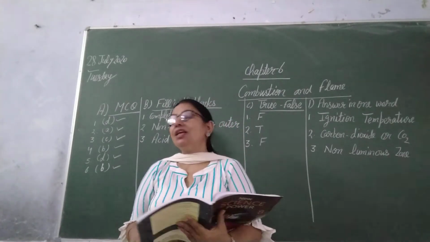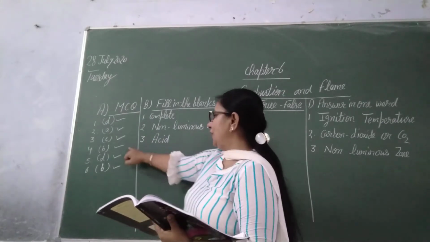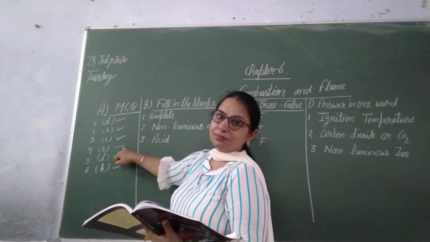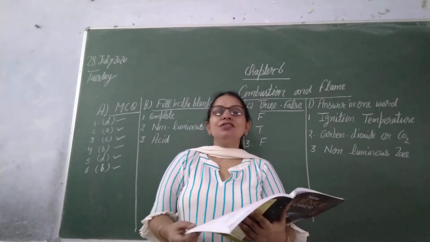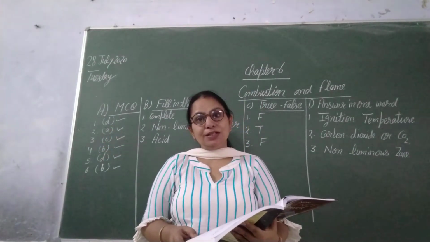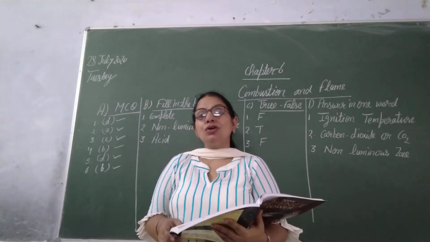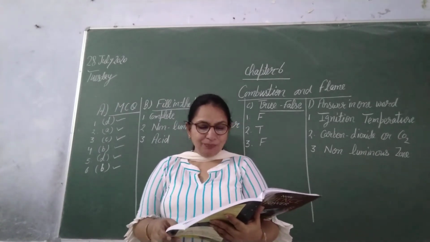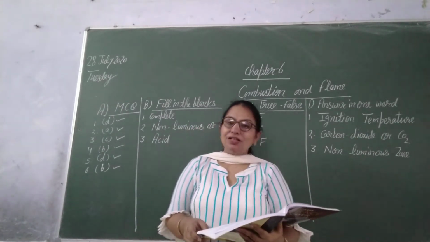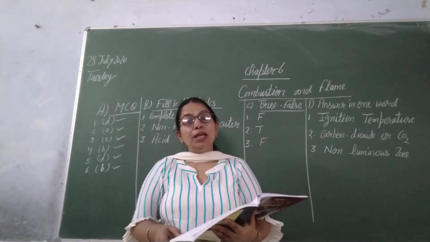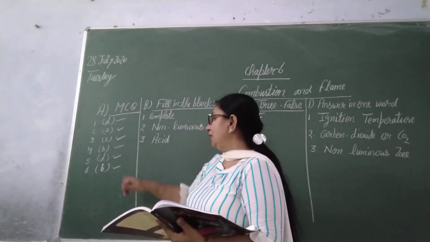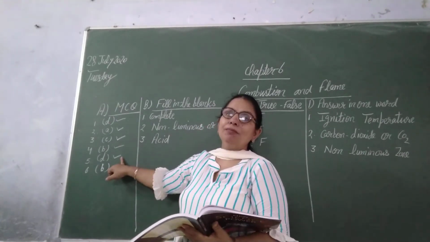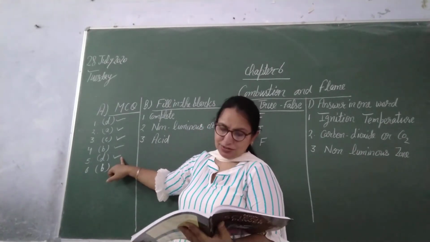Correct answer is inner zone, option B. Next MCQ, fifth, this gas is not responsible for acid rain. Nitrogen dioxide, sulfur dioxide, both A and B, methane. Correct answer is methane, D.